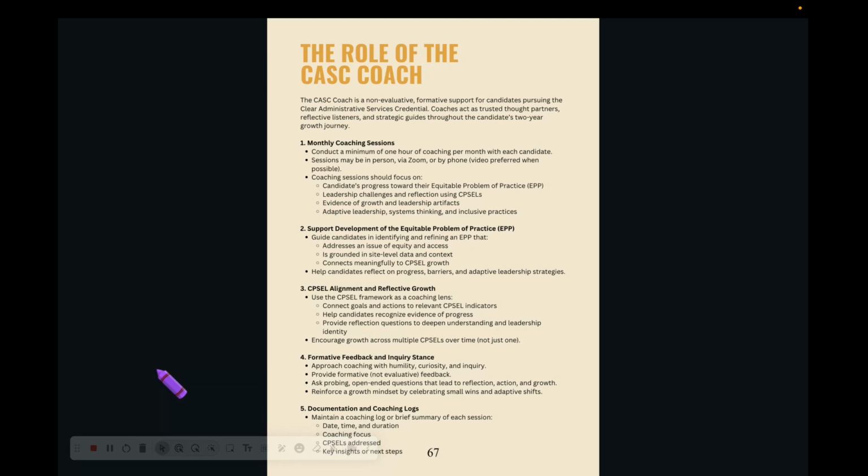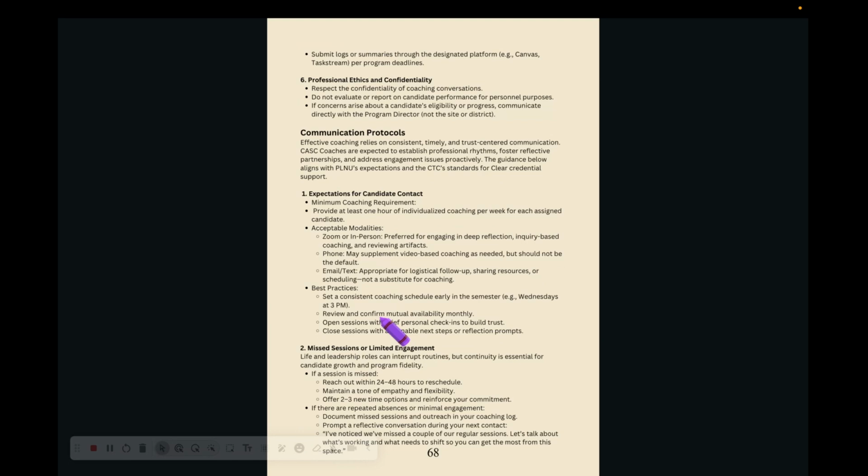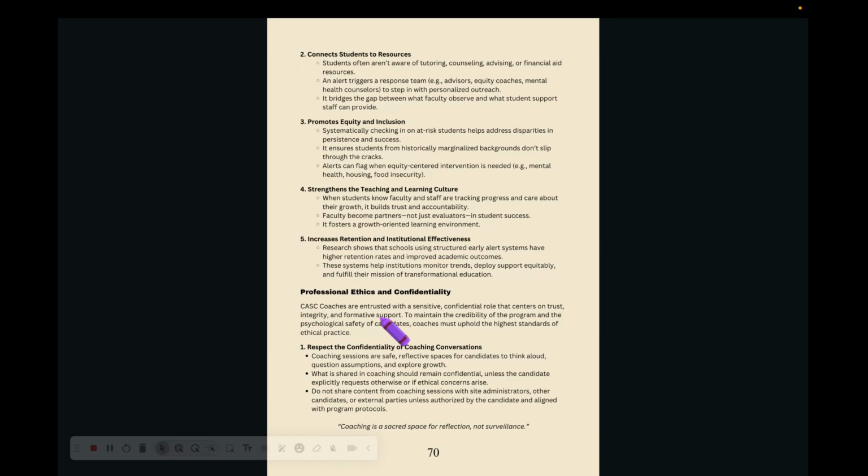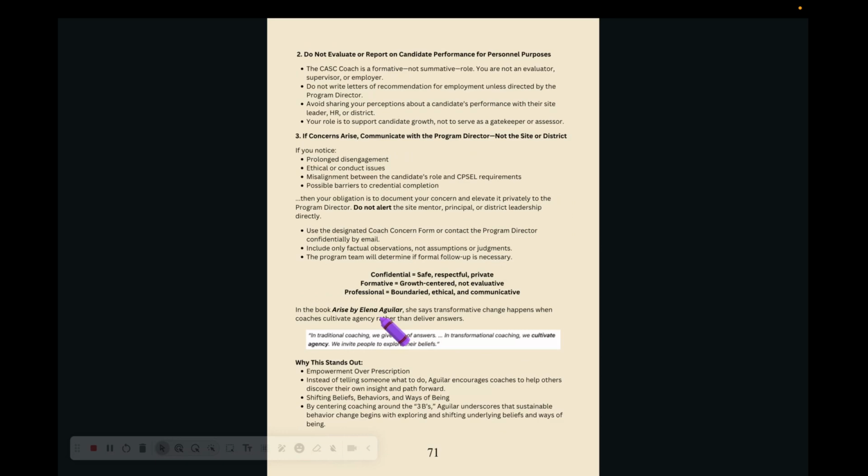The more detailed information about the role of you, the CASC coach, is located on page 67. Much of the information is similar because the PASC supervisor needs to do some of the same things you do. However, we now shift from CAPEs to CAPSTONE, the standards that we're focusing on, and we're really embedding what they do into an EPP, an equitable problem of practice. It talks about documentation, which we have to continue to do, our communications protocols. It talks also about the alert system and why it matters.